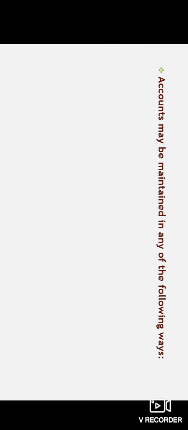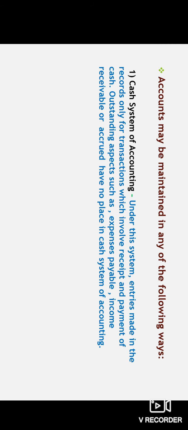Next, in accounting systems, we have two types. The first one is the cash system of accounting. Under this system, entries are made in the records only for transactions which involve receipt and payment of cash. It records only cash items, whenever we are purchasing or selling and the cash is paid at that moment.